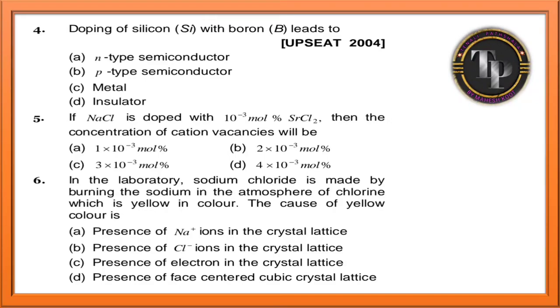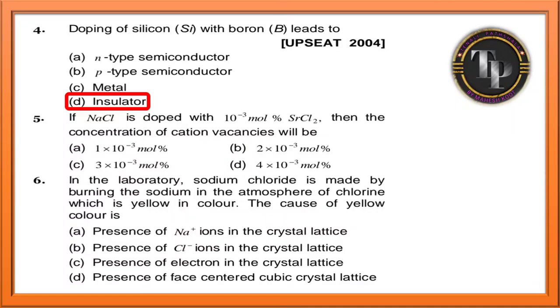Next question, doping of silicon with boron leads to insulators. See guys, when you dope silicon or germanium with elements of the boron family, like gallium, indium, you will get p-type semiconductors. So when you dope silicon with boron, you will get an insulator.